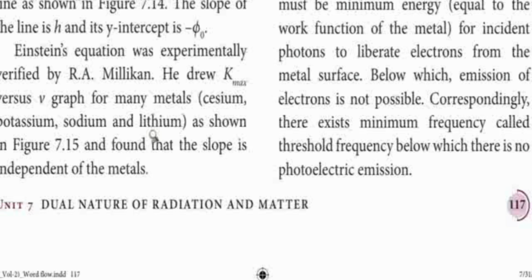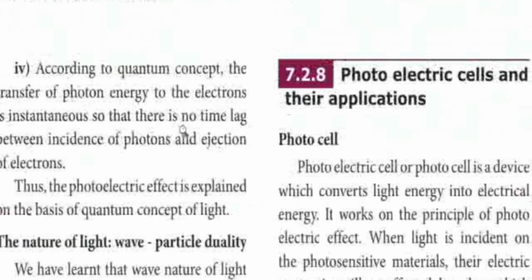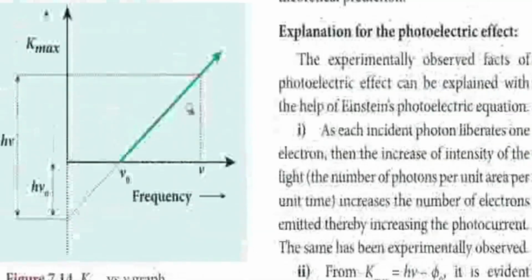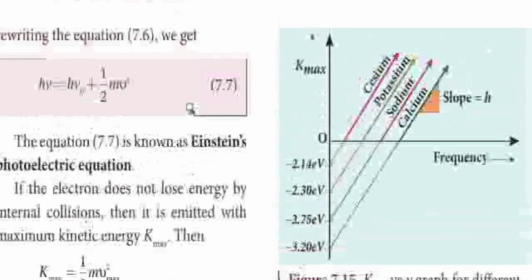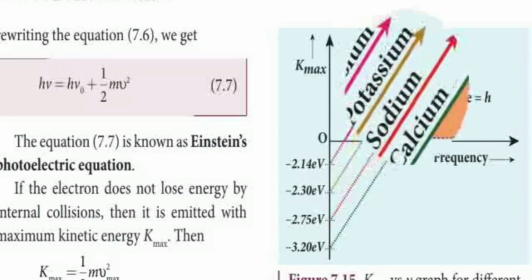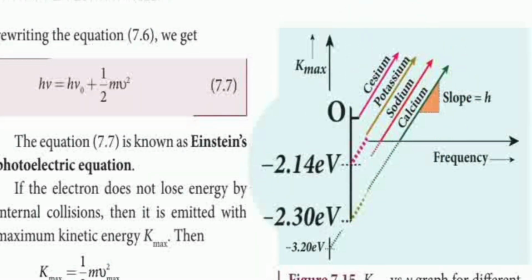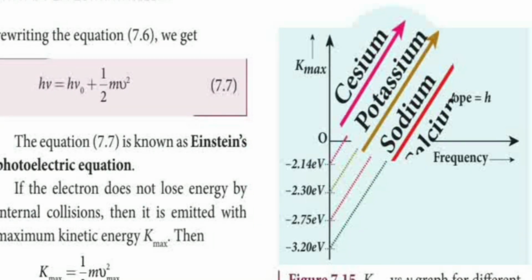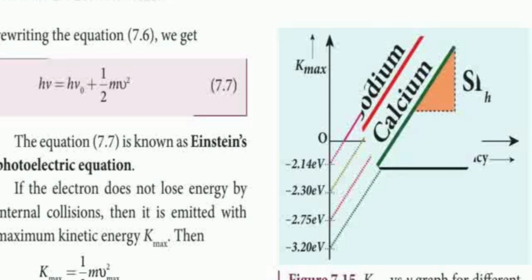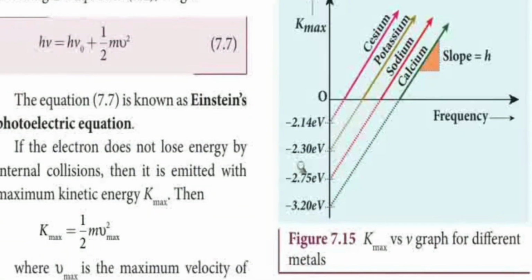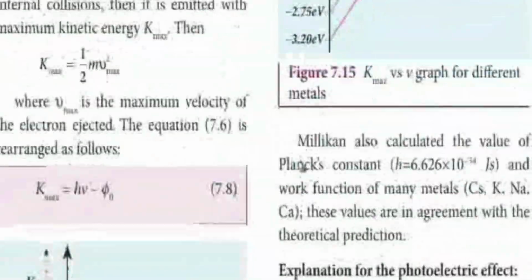The materials are cesium, potassium, sodium, lithium. These are all photoelectric emitting materials. Using these, they have studied the graph. See, here cesium, potassium, sodium, and calcium. Cesium has the lowest work function, 2.14 electron volt. Gradually the work function increases for potassium, sodium, and calcium. Already we know these are in the table. Remember that?